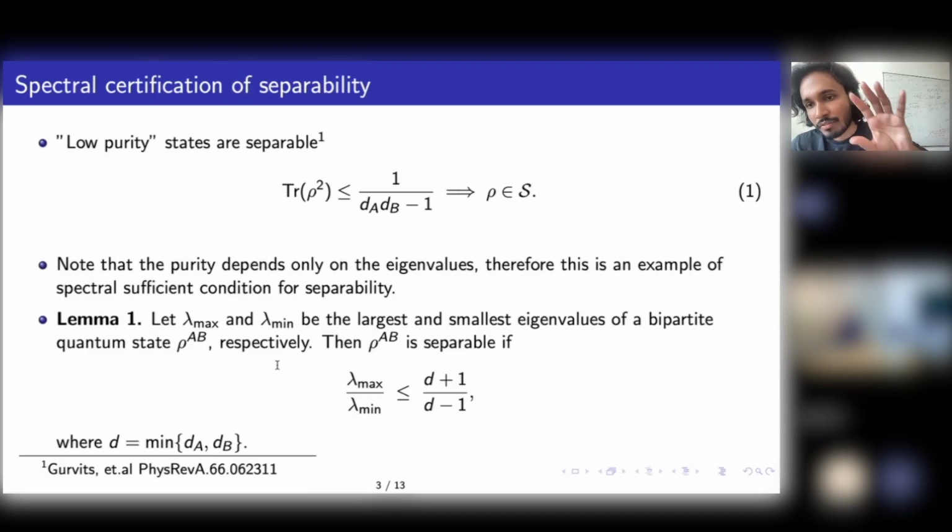So the one norm of W cannot be more than D, the smallest local dimension. Once you show this property of the one norm of the witness, it just follows from there. The crucial idea is to show that the trace norm, the summation of the absolute values of all the eigenvalues, of any entanglement witness cannot be more than the smallest local dimension. Once you show this, there's a very simple way.